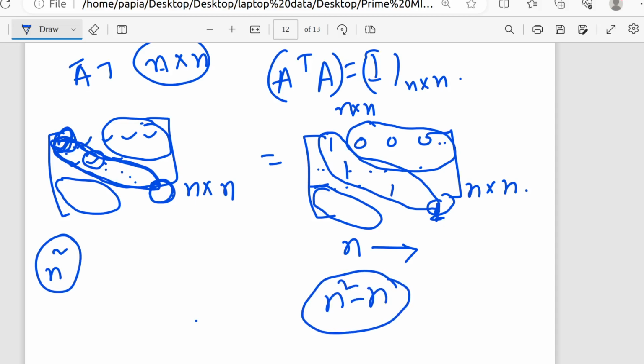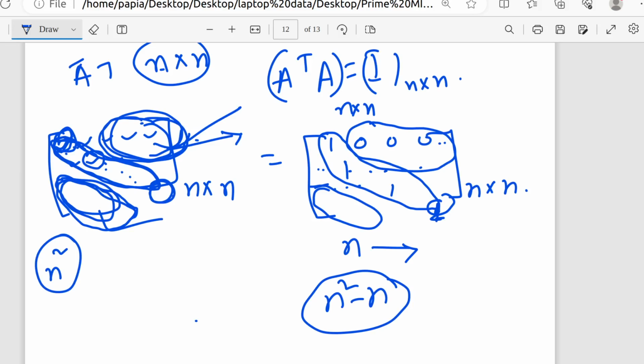But the main point is this is a symmetric matrix, so whatever is in this region is exactly equal to this region. So n square minus n divided by 2 equations I can get from this portion.